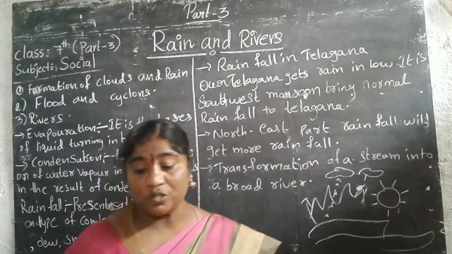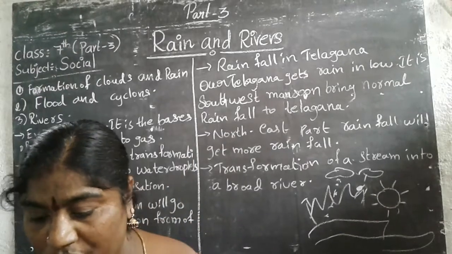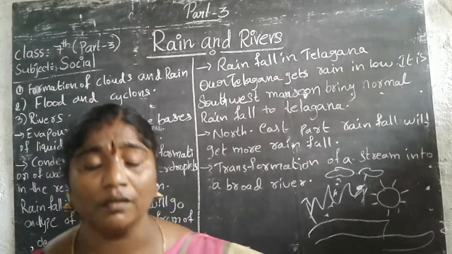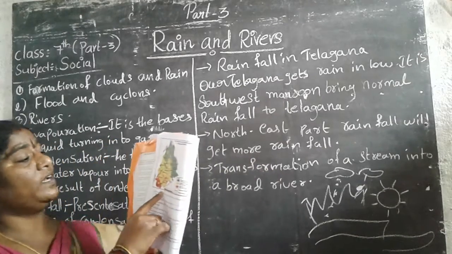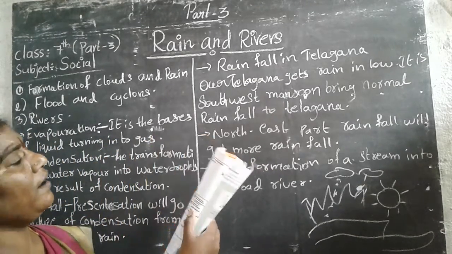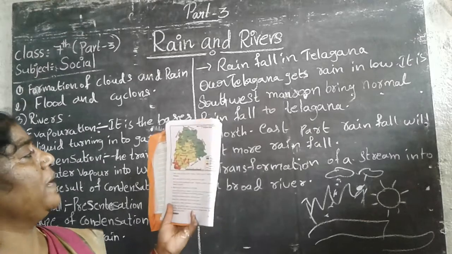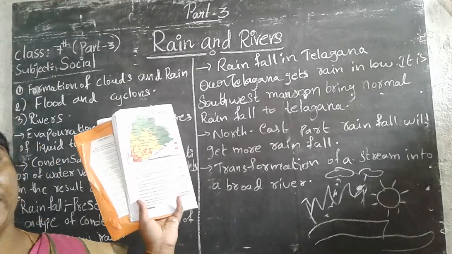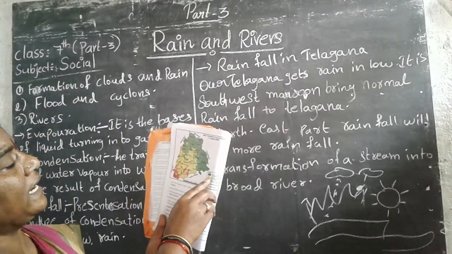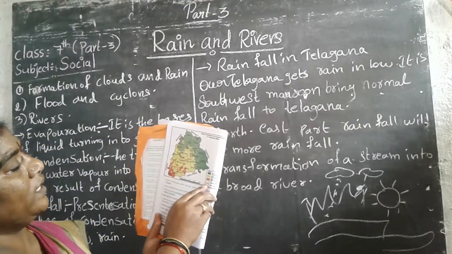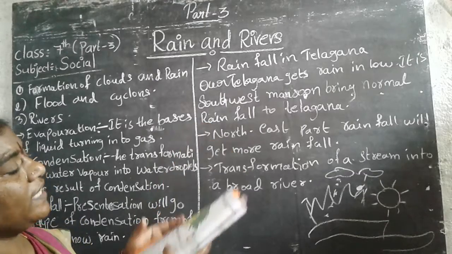Just look at the textbook, page number 12. You see here the Telangana state map showing the distribution of annual rainfall. The index has colors: thick green, light green, and red.